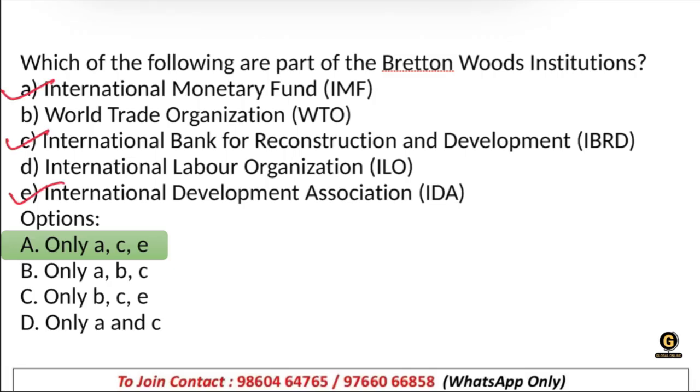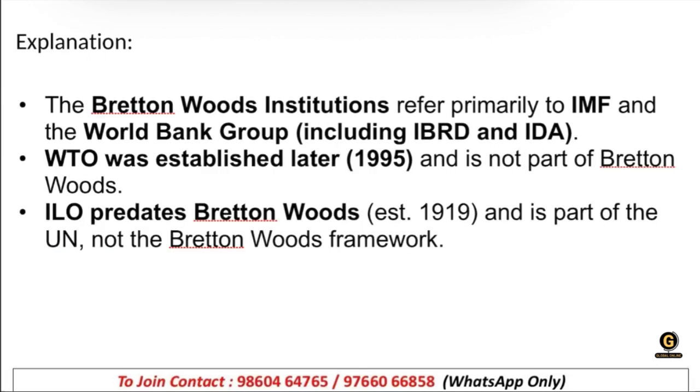IMF, IBRD, and IDA. See, Bretton Woods institutions refers primarily to IMF and the World Bank Group, including IBRD and IDA. That is correct. WTO was established later in 1995 and is not part of Bretton Woods. ILO predates Bretton Woods, in 1919, and is a part of the UN, not the Bretton Woods framework.